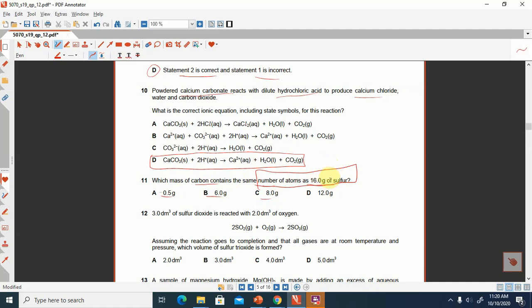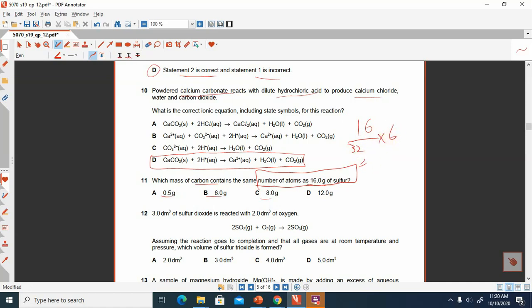So first of all we have to calculate the number of atoms of the sulfur in 16 grams. So we will write 16, and then it will be divided by its atomic weight, and that is the 32. 16 divided by 32 multiply by 6, then you can get the number of atoms.